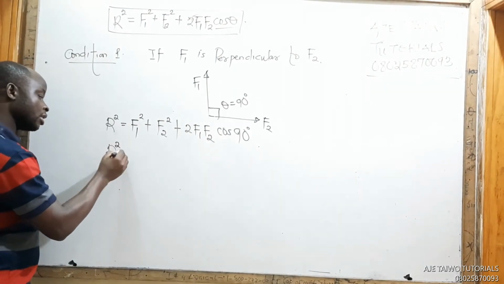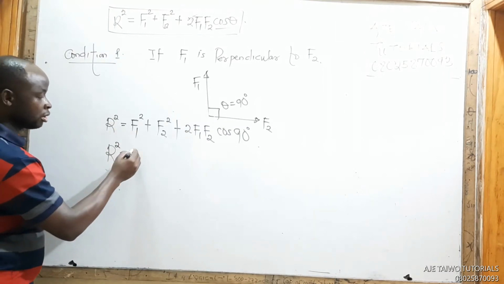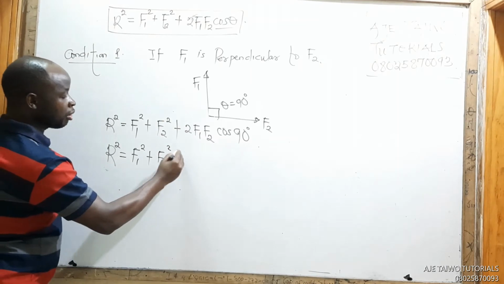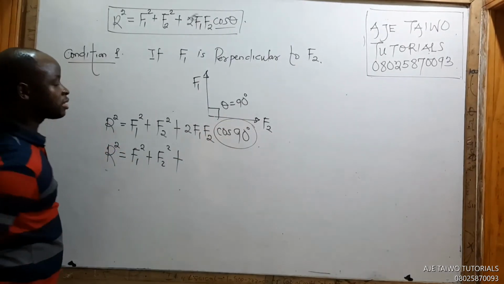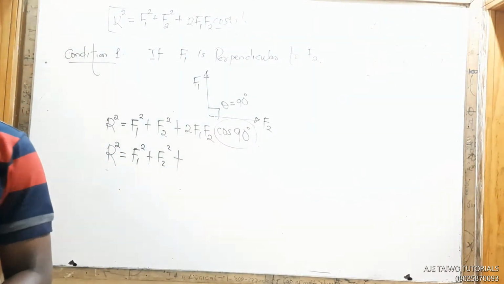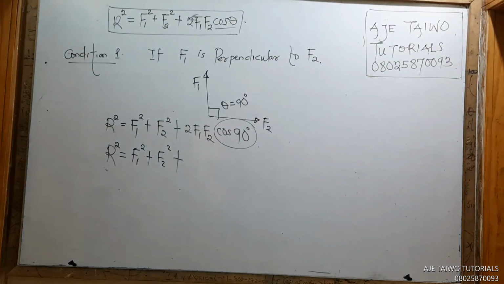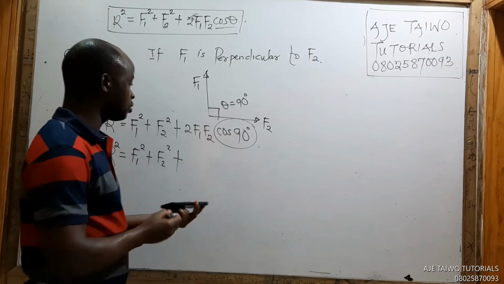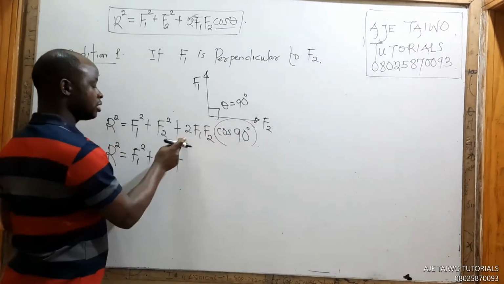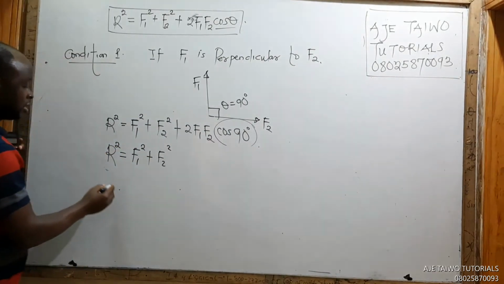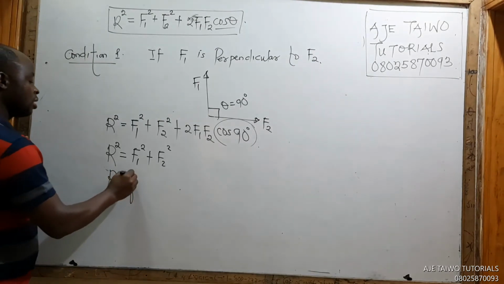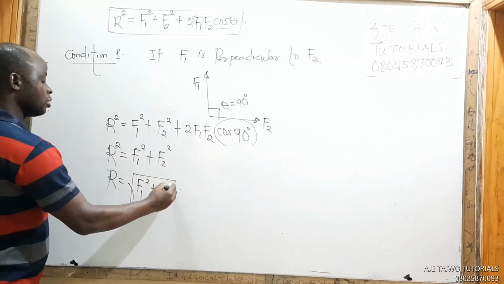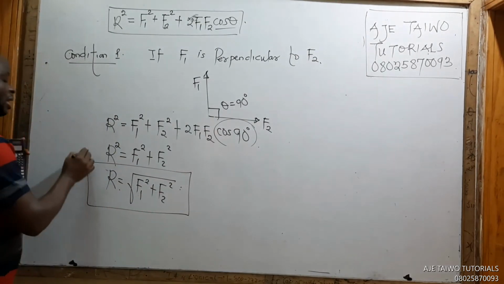So R squared equals F1 squared plus F2 squared plus cos 90, which is what? Cos 90 is 0. Just press it on your calculator and confirm it yourself. So 0 times all this is 0, and you are just left with our R, which becomes the square root of F1 squared plus F2 squared. That's what it is.